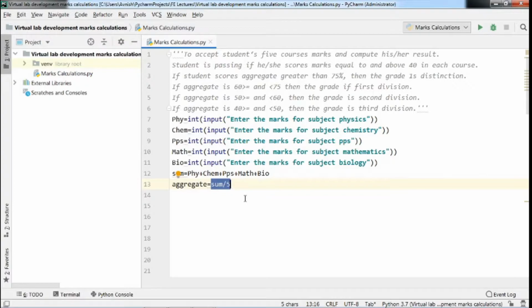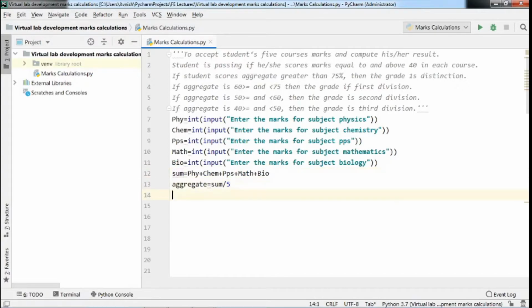These are the 5 subjects, and we have to calculate the average of these subject marks. So we add all subjects into a single variable, and that variable will be divided by 5 since these are the 5 subjects.